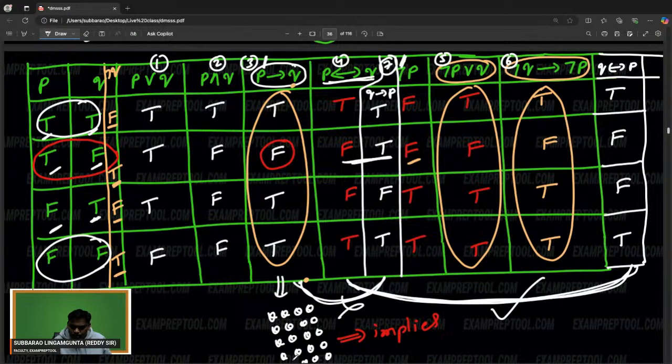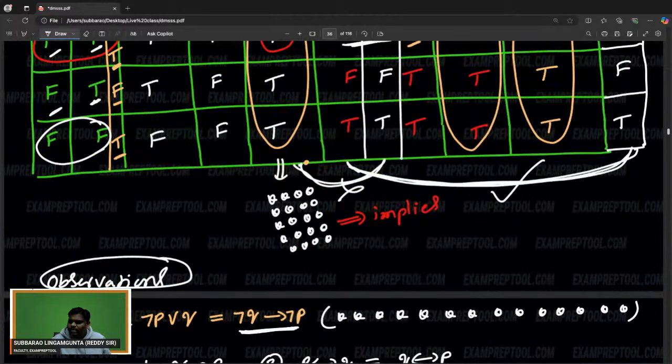So, P implies Q we have. Q implies P also we have. Let's check here. See, remember, these two are not equal. Everyone knows these two are not equal. P implies Q, Q implies P. Let's keep the AND operator.